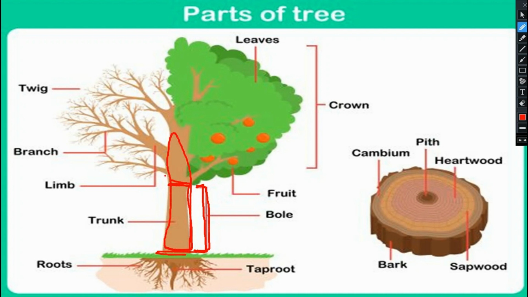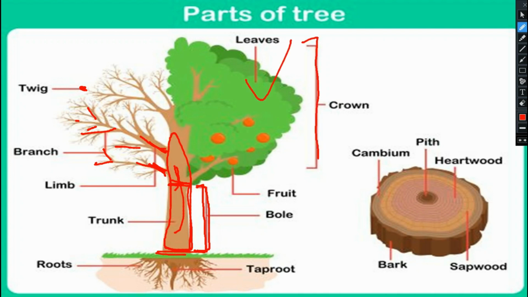Understood? What is a limb? From the trunk or from the bole, the additional things that came out are known as limbs. And these are the branches. Understood? Trunk, limb, branches. Again subdivided, that is known as a twig. Again peduncle, stalk, so many things will come. Here these are the leaves.